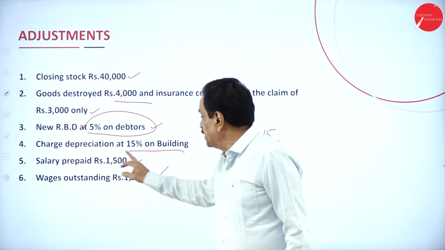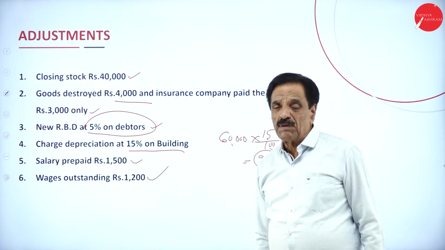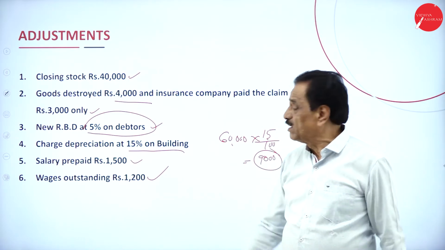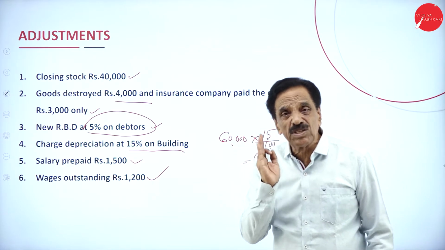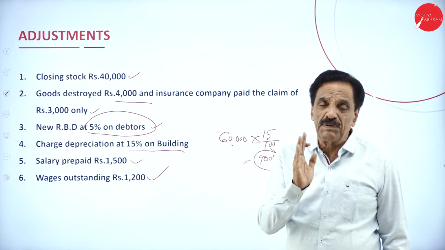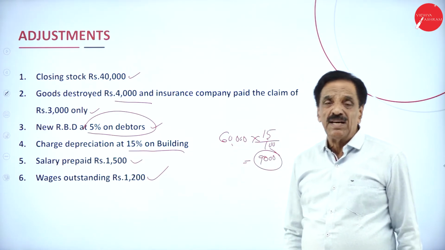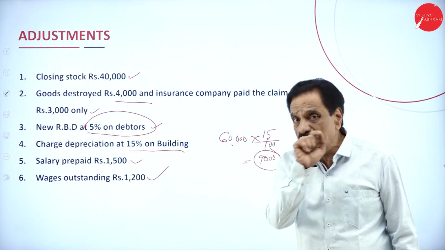Then depreciate 15%. As per the problem, your building value is 60,000. 15% of that works out to 9,000. Where will the 9,000 come? Profit and loss account debit side. While you're doing the balance sheet, out of the building, 9,000 should be deducted.